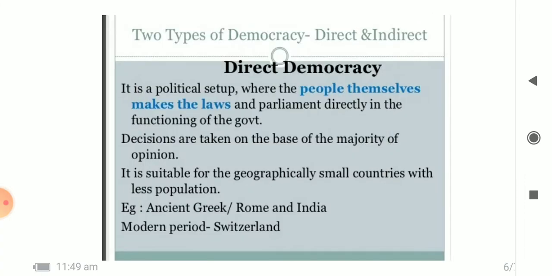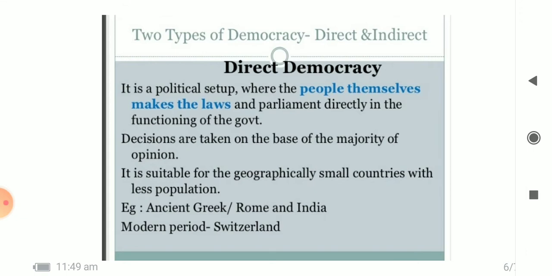Now let us see two types of democracy. That is direct and indirect democracy. What is direct democracy? It is a political setup where people themselves participate directly, make the laws directly and participate in the functioning of the government directly.